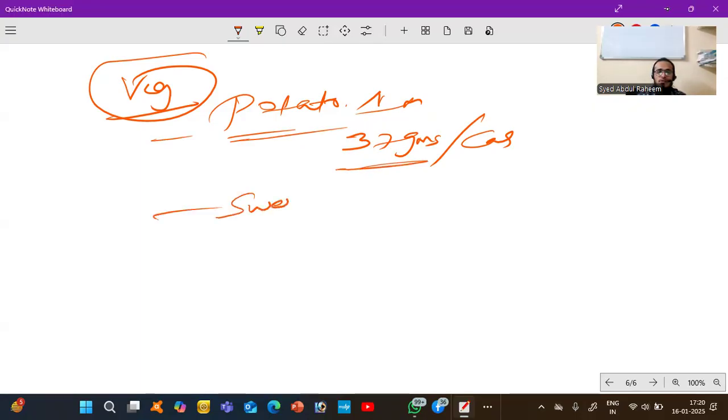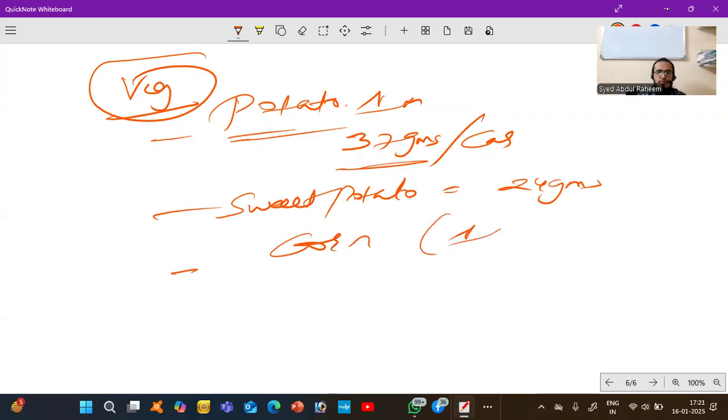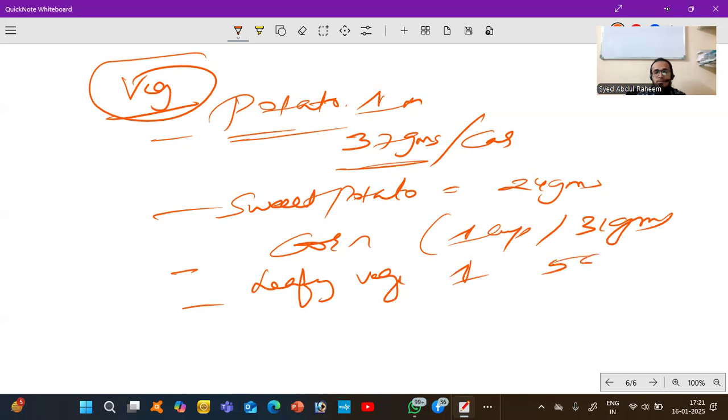If you take sweet potato, you will get 24 grams, less than normal potato. If you take 1 cup of corn, 31 grams. If you take leafy vegetables, in 1 cup you will get only 5 grams of carbohydrates.